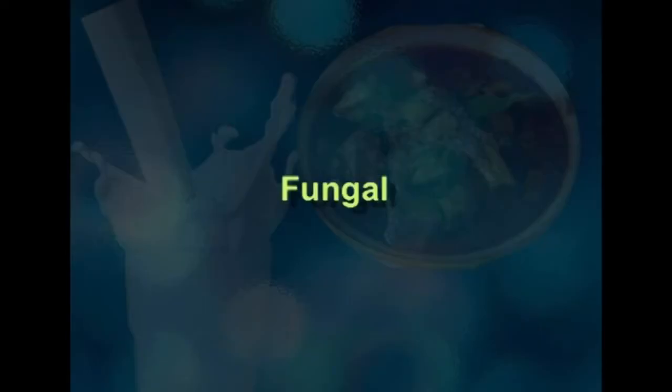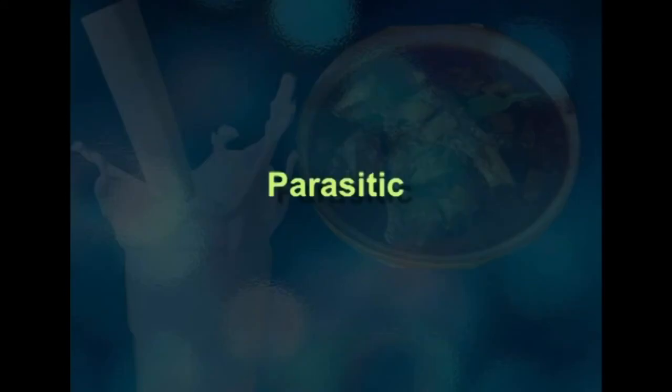Next is fungal, Aspergillus flavus, found in corn and groundnut, which can cause liver damage and can also cause cancer. Another example, parasitic. Here Entamoeba histolytica is an organism which can be seen on raw vegetables grown on sewage farms. If we consume these types of foods, it can lead to amoebic dysentery.